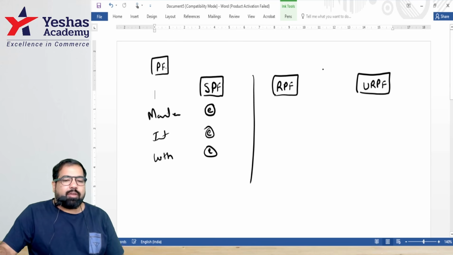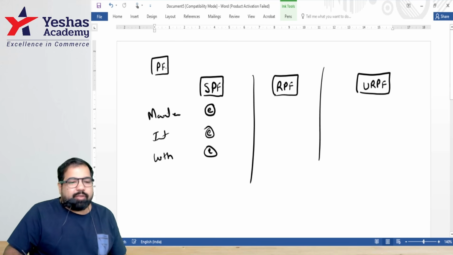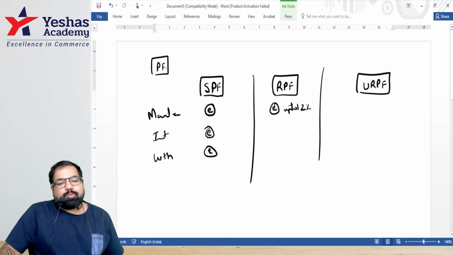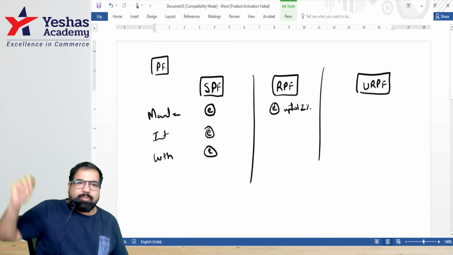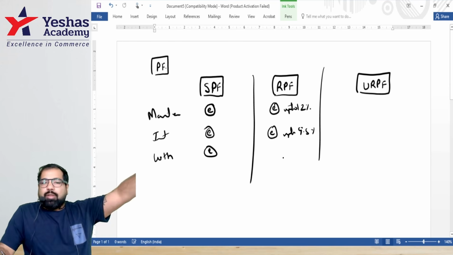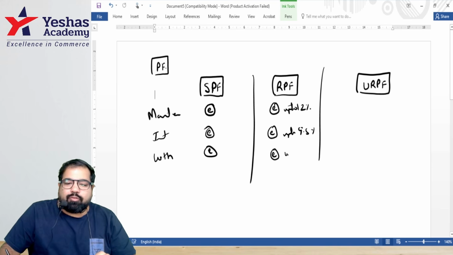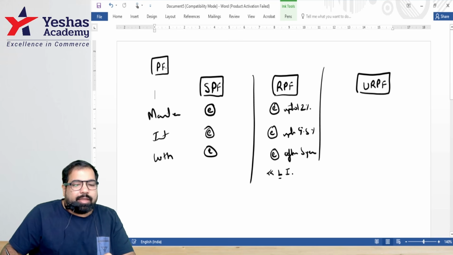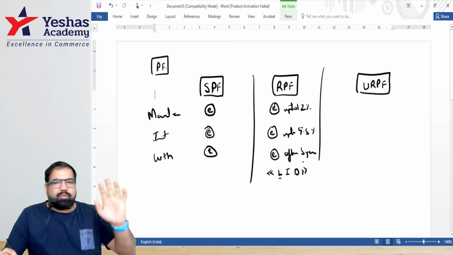Here, guys, if it's an RPF account, recognized provident fund, if the master puts money, it is exempt, but only up to how much percent? 12%. What if he puts more? Then the excess amount will be taxable. Interest is exempt up to, and guys, you withdraw, no problem, but at least let us use it for how many years? 5 years. Exempt if withdrawal after how many years, guys? 5 years. In 5 years also, if it's because of loss of job, or illness or disability, then within 5 years also it will be exempt.